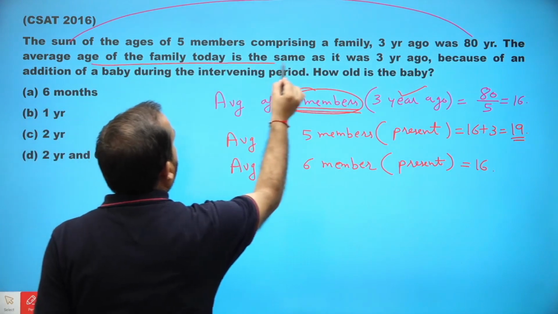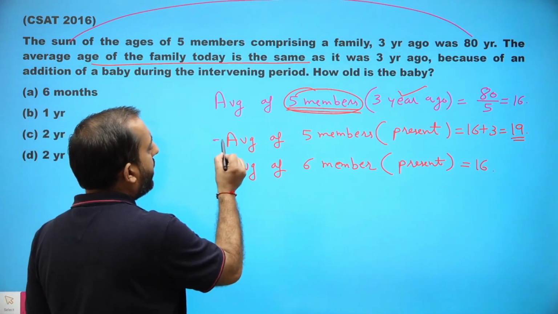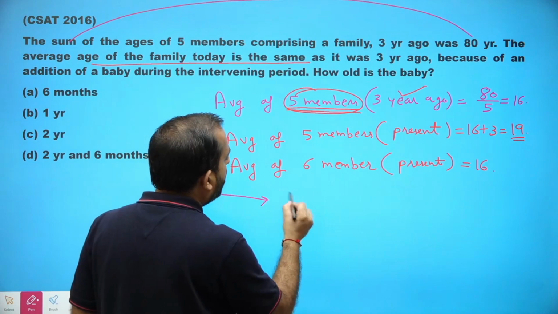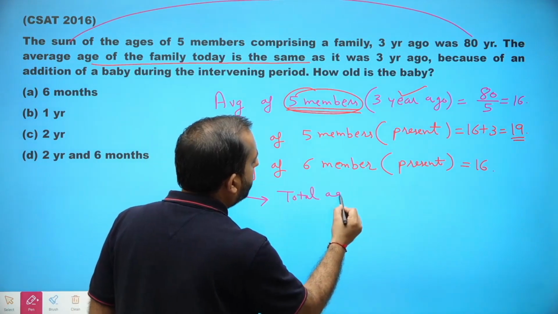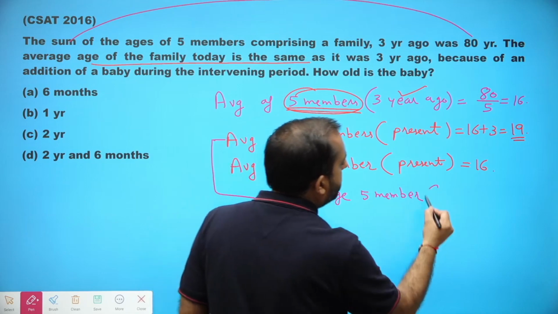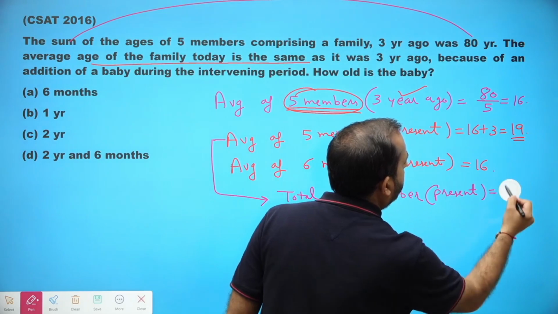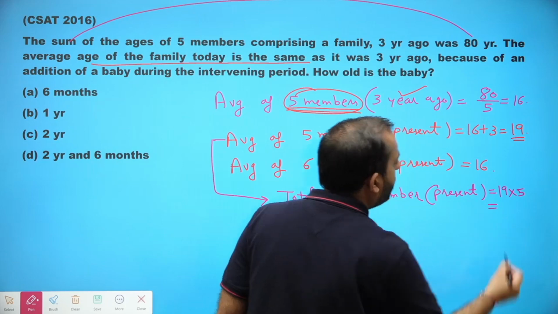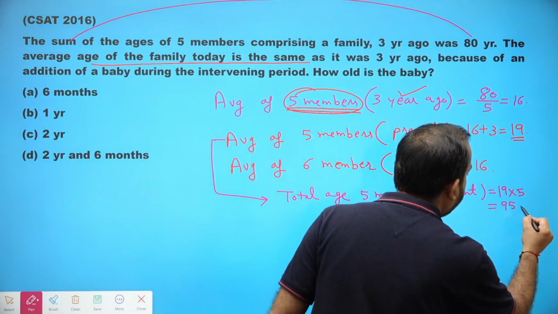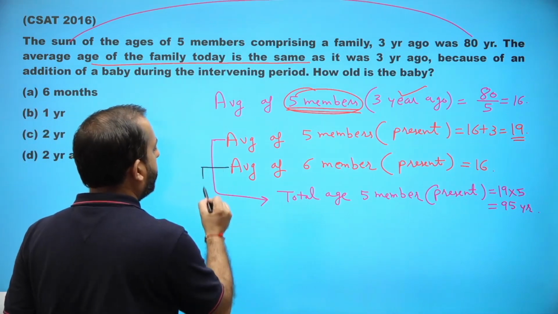Now, if the average of 5 members at present is 19, then the total age of these 5 members in the present must be 19 into 5. Why 19 into 5? Because 19 is their average and the number of people is 5, so it becomes 95 years.